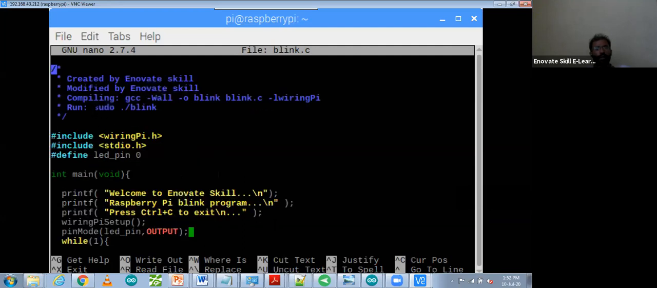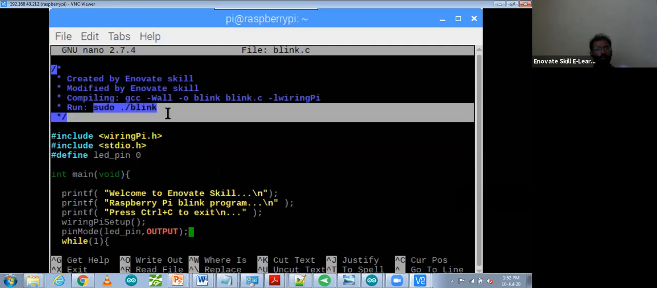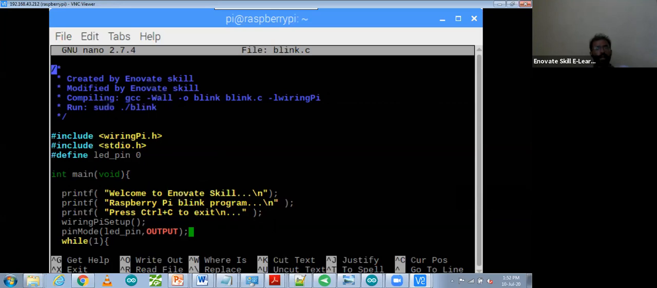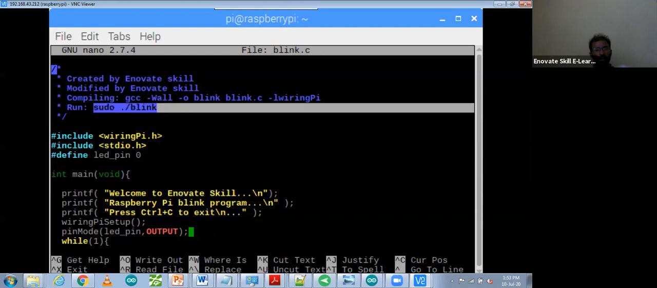And this file we can run. For running it we have to use sudo ./blink, that we have to use. This one is for compilation, so I'm going to directly run it. So this one is pin 0. Which one is pin 0 in Raspberry Pi, in wiringPi? What is the physical pin, I will let you know how you can find it. So let me run it, and you can copy this command.